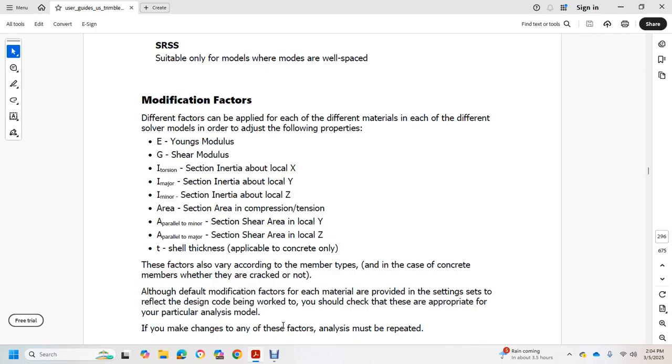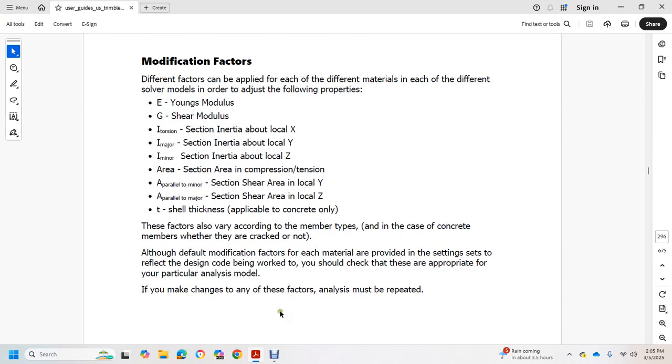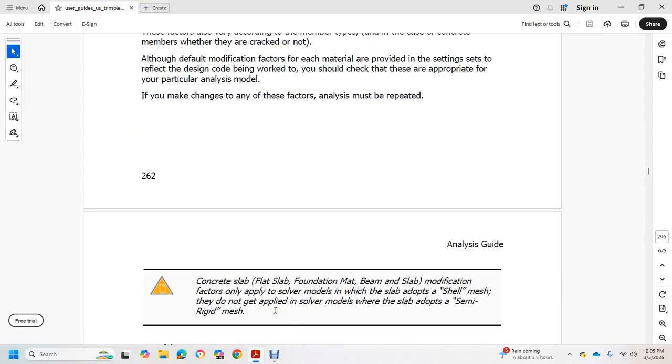Although default modification factors for each material are provided for the respective design code being worked to, check whether they are appropriate for the particular analysis model. If you make changes to any of these factors, the analysis must be repeated. Concrete slab, flat slab, foundation mat, beam and slab modification factors can only be applied to solver models in which the slab adopts the shell mesh, so they do not get applied to solver models where the slab adopts the semi-rigid mesh.